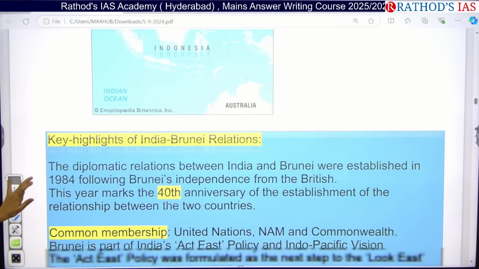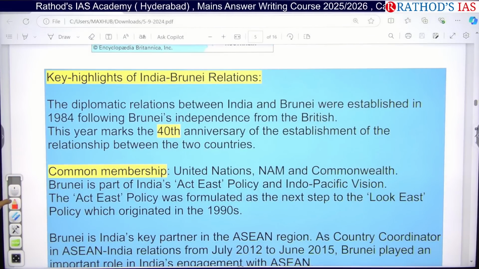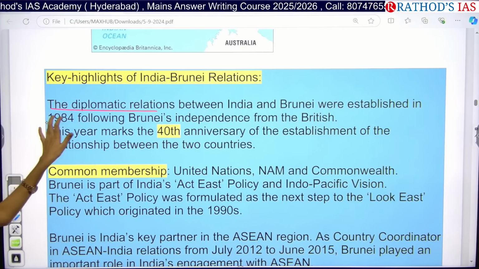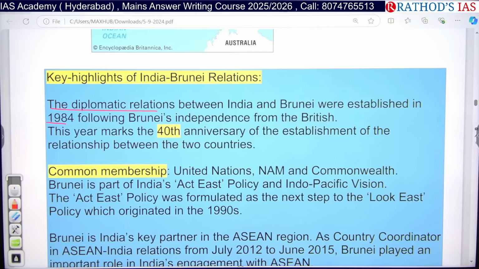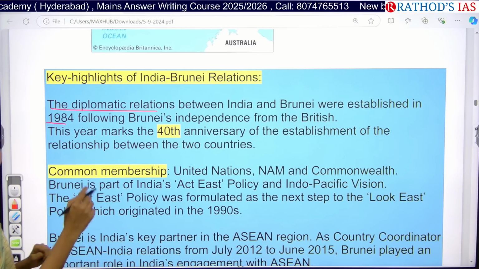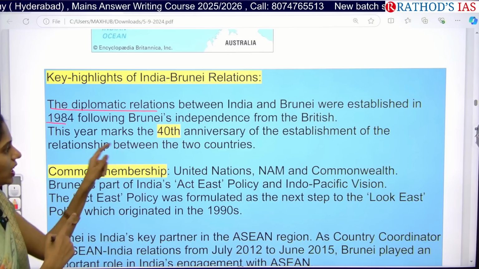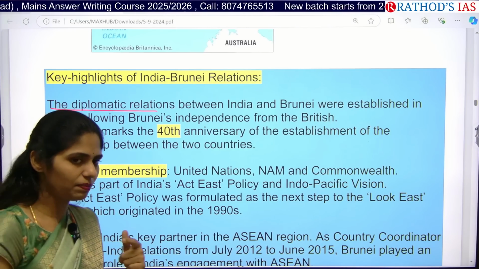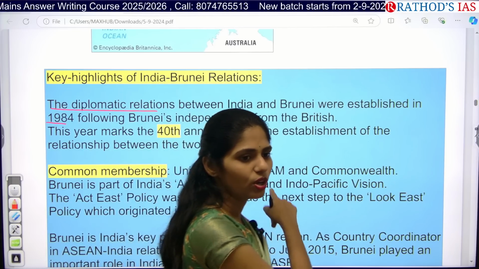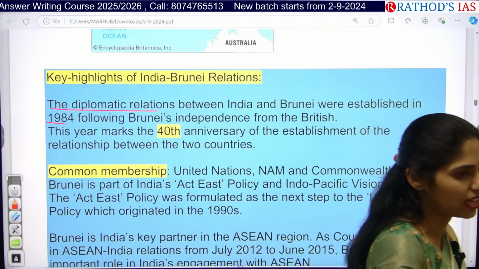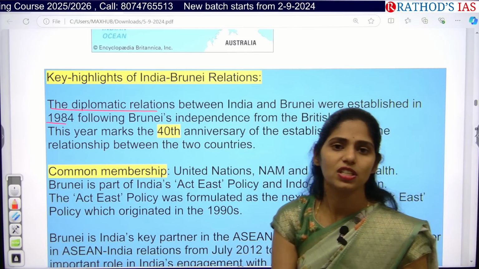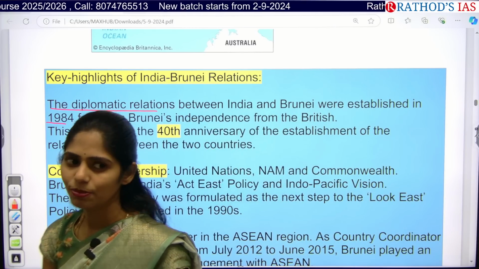And see this article, okay, let us see about India-Brunei relations. Diplomatic relations between India and Brunei were established in the year 1984 itself. And this year, 2024, marks the 40th anniversary of the establishment of relations. So in history, you can predict questions based on anniversaries, like if it is the 25th anniversary, 50th anniversary, 100th anniversary, 125th anniversary, 150th anniversary, then you will be getting questions.